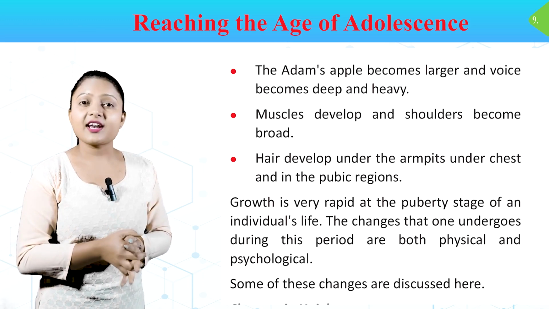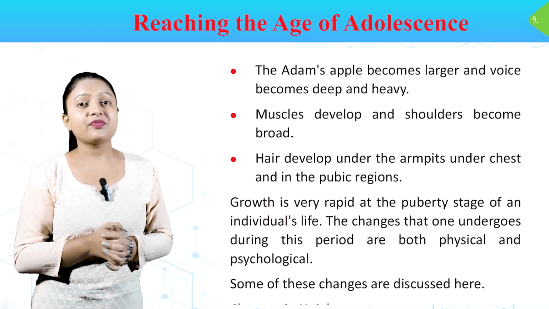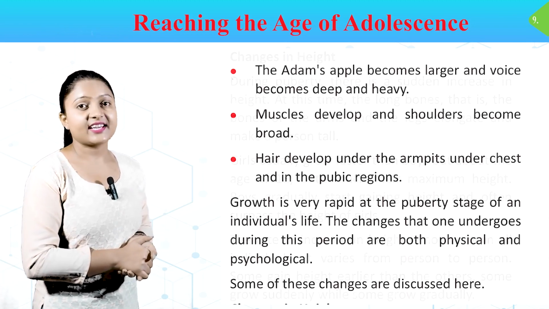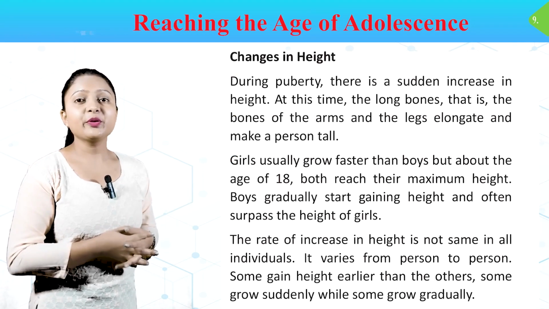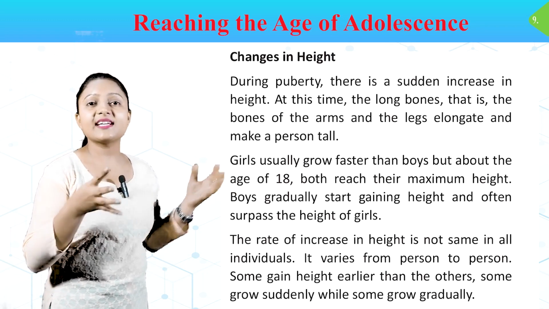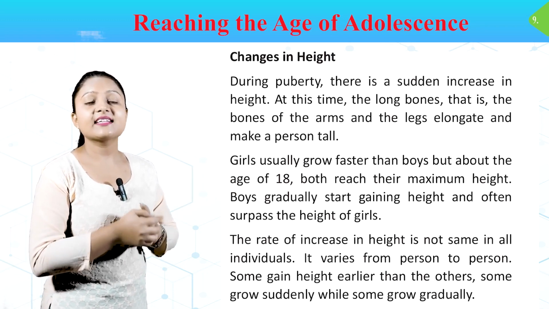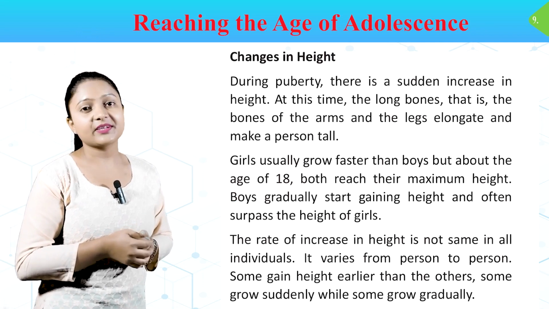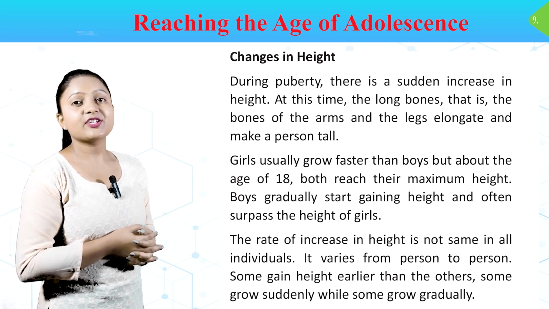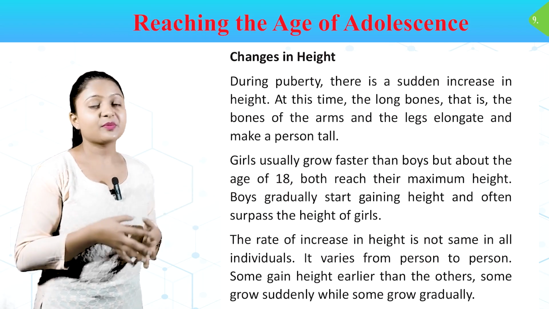The changes that one undergoes during this period are both physical and psychological. Some of these changes are discussed here. Changes in height. During puberty, there is a sudden increase in height. At this time, the long bones, that is the bones of the arms and the legs elongate and make a person tall. Girls usually grow faster than boys, but about the age of 18, both reach their maximum height.